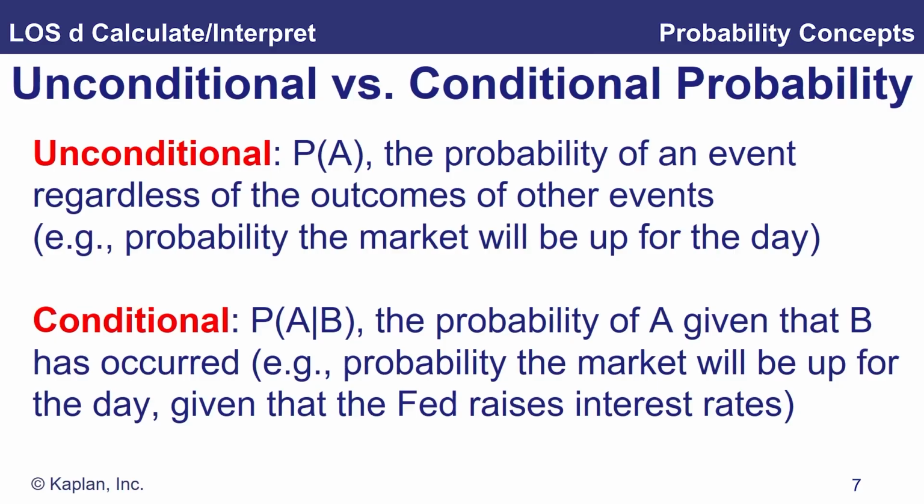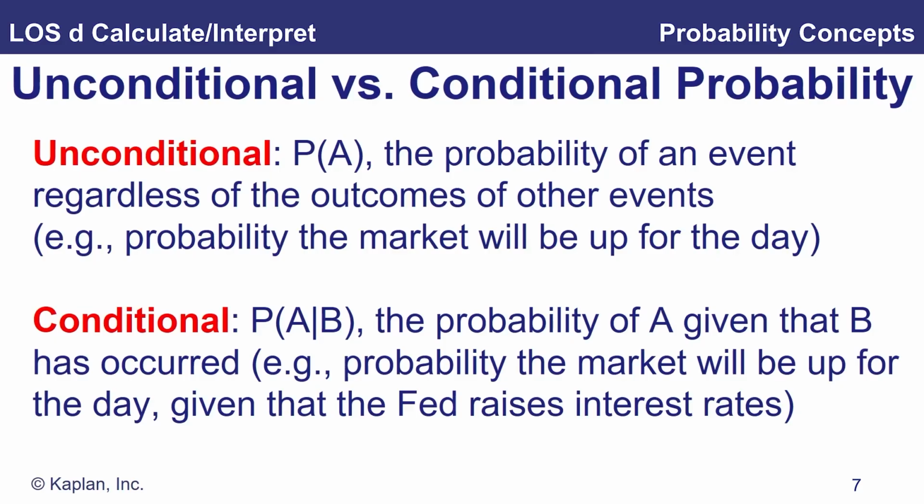Unconditional probability is simply the probability of an event occurring, ignoring any other events. So the probability that the stock market will be up for the day. But we're going to ignore any other events, such as the probability that interest rates rise during the day, or the probability of some big crisis occurring, etc. So an unconditional probability is simply the probability that an event will occur, ignoring all others.